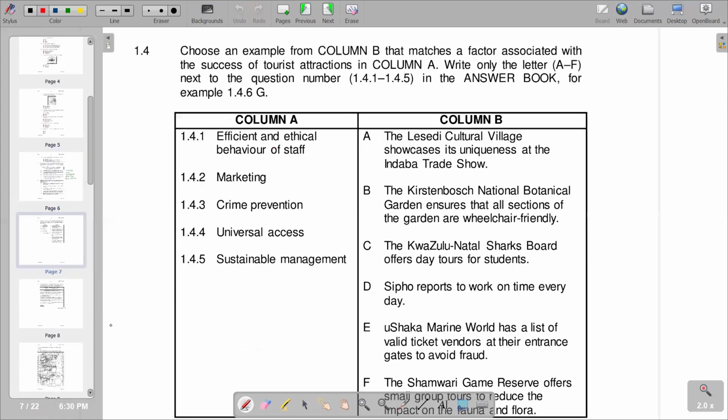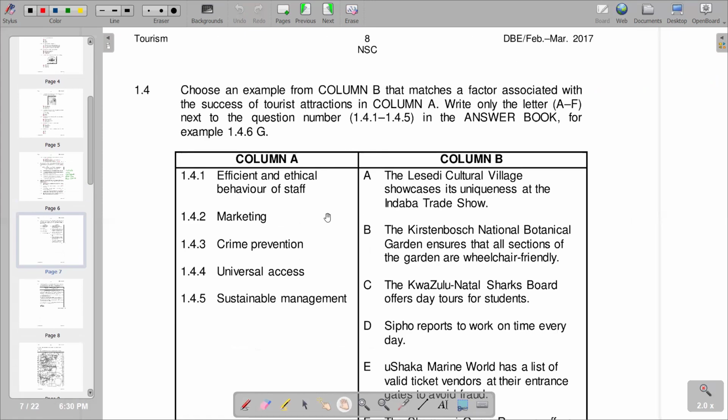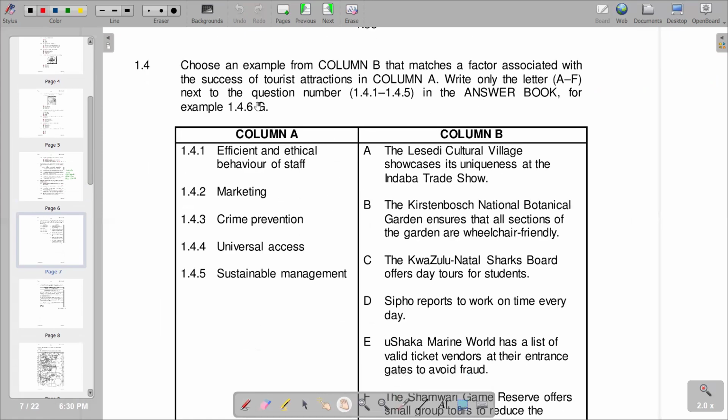So the next part of our question is now 1.4. And it reads, choose an example from column B that matches a factor associated with the success of a tourist attraction in column A. Write only the letter A to F next to question number 1.4.1 to 1.4.5 in the answer book. For example, 1.4.6 is G. That is how you are supposed to present it in your answer book. Then you've got your column A, you've got your column B.